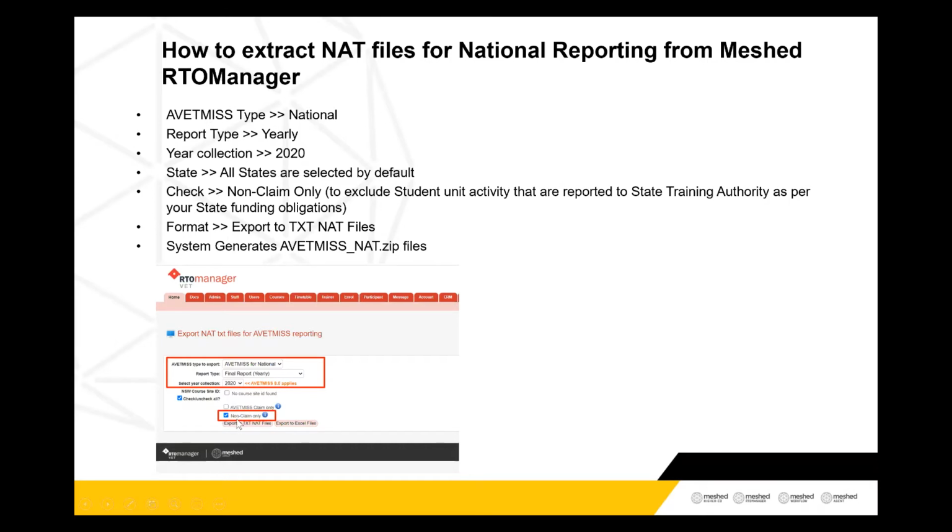You need to check non-claim students only, because your funded data you may have already submitted to your state. You may also submit your national data through your state, and they will submit on your behalf. But if you want to submit separately, that is also fine. You have to select non-claim students, which will bring only the fee-for-service students. The format that you have to extract here is export to TXT NAT files. That's the option that you have to tick, and the system generates an AVETMISS_NAT.zip file. The system will give you a zip file containing 10 files for you to upload.